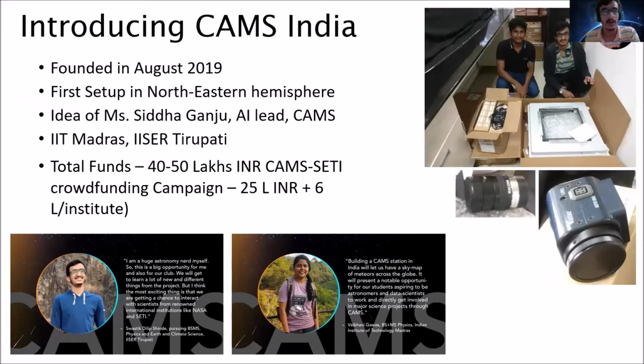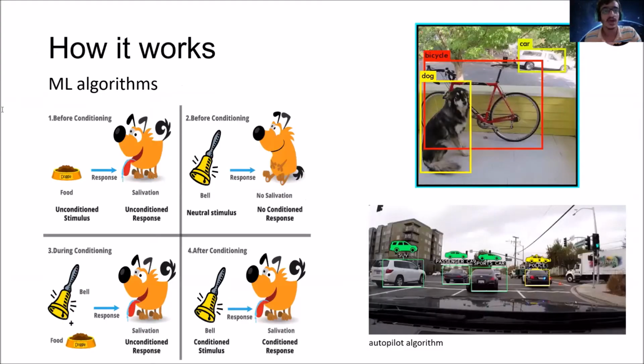So now moving ahead, how exactly does the CAMS algorithm work? CAMS uses a machine learning algorithm. So let's take an example of a dog. We all have either owned a dog or seen a dog, right? Whenever we try to feed a dog, he'll salivate because he will want to eat the food, right? So I'm taking one case.